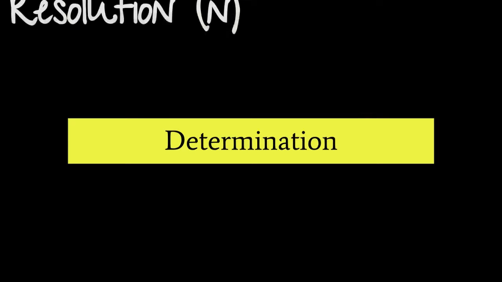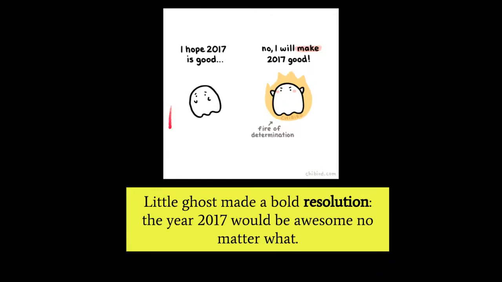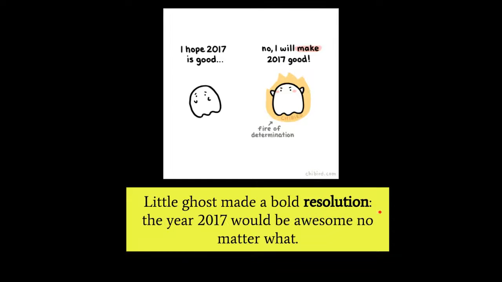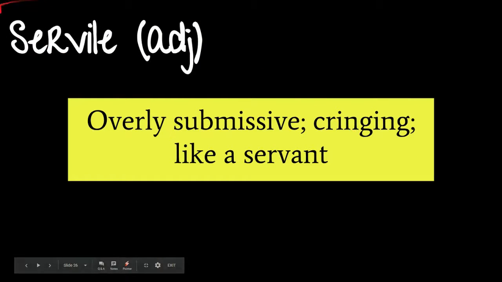All right. Next up, we have resolution, which is also a noun. We see a lot of these nouns with the ending T-I-O-N. All right, so determination. So here, Little Ghost made a bold resolution. The year 2017 would be awesome, no matter what. Well, I hope he was right, because that year is past. So resolution is a thing, just like illumination is a thing. So resolution. If you want to turn this into a verb, you change it into resolve. Little Ghost resolved to make 2017 awesome, no matter what. So resolution, resolve.